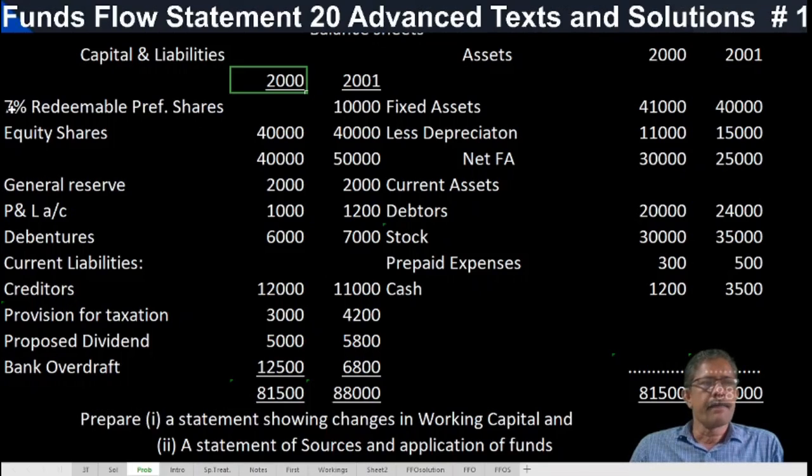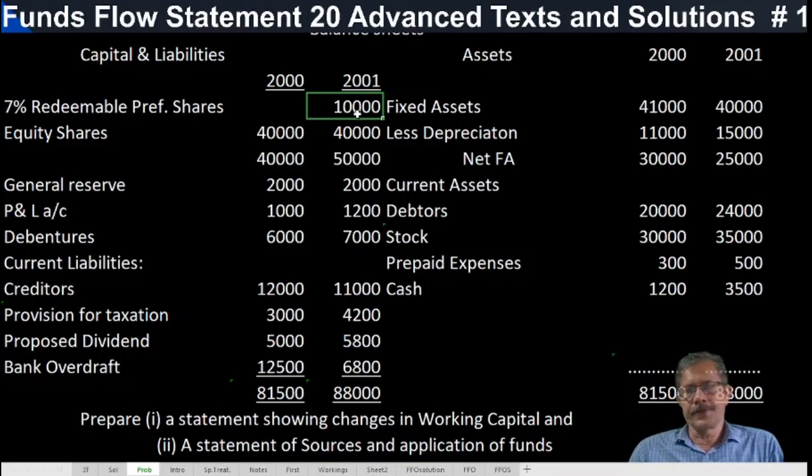First, 7% redeemable preference shares: year 2000 nil, 2001 10,000. No additional information, so it is assumed that 7% redeemable preference shares have been issued during the year.